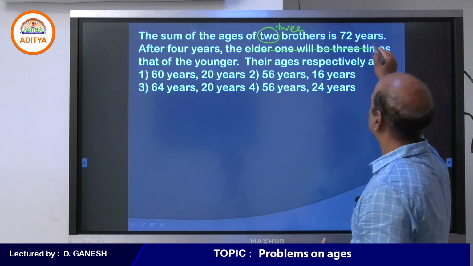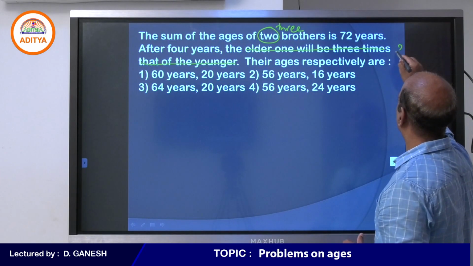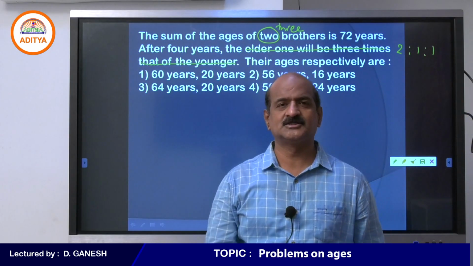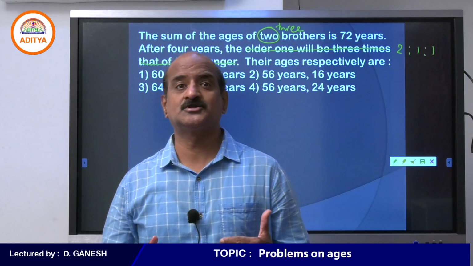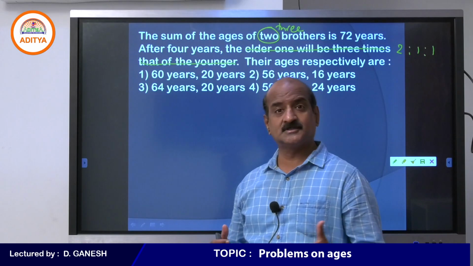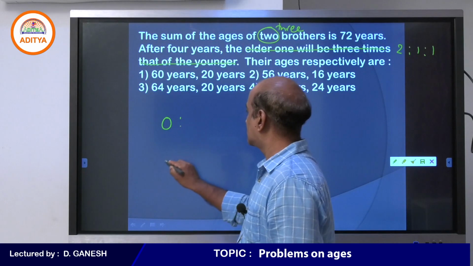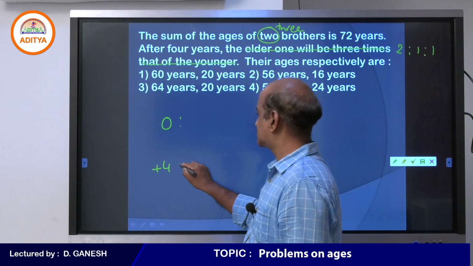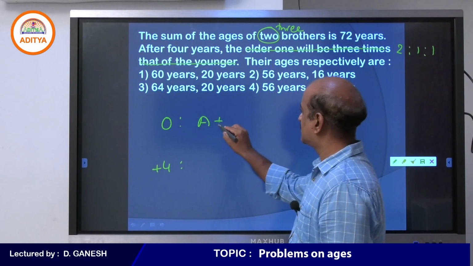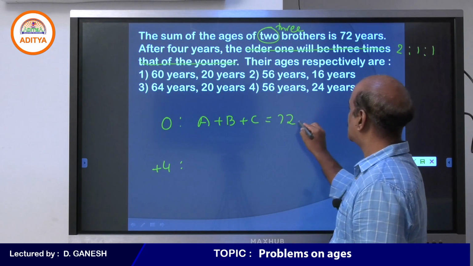let me suppose that their ages will be in the ratio 2:1:1. For example, if that is the situation, remember student, we are about to discuss 3 persons. If it is about 3 persons, then how do we do it? Same process. This is the present age and this is the situation after 4 years. The sum of the ages of 3 brothers, A plus B plus C, is equal to 72.